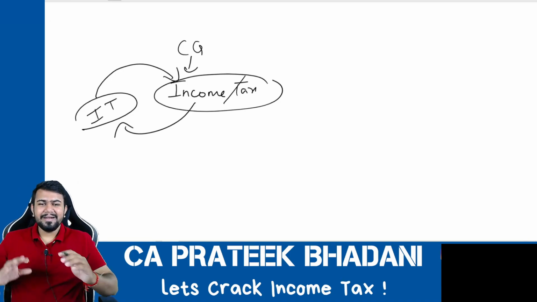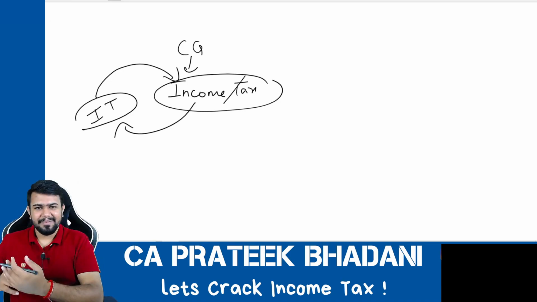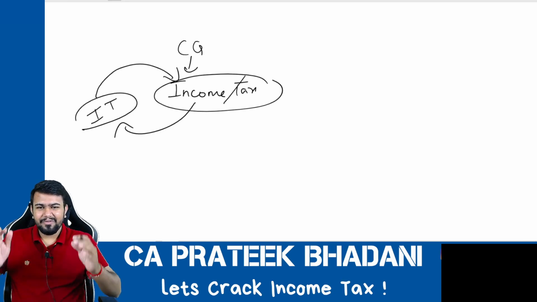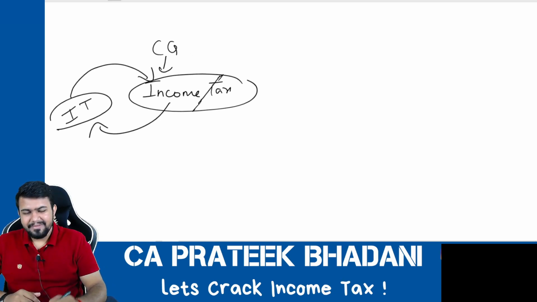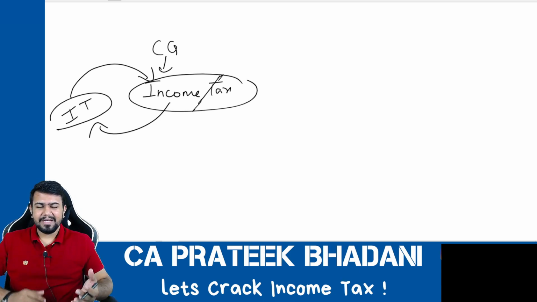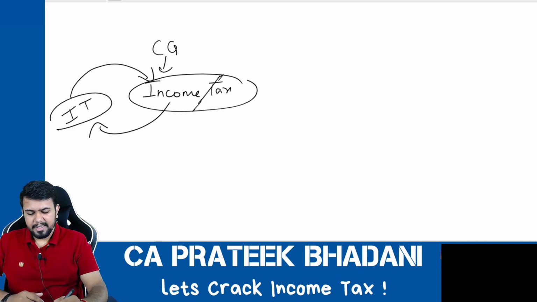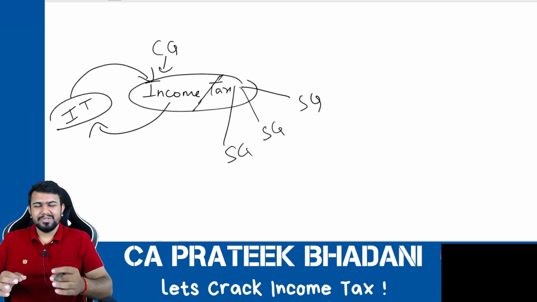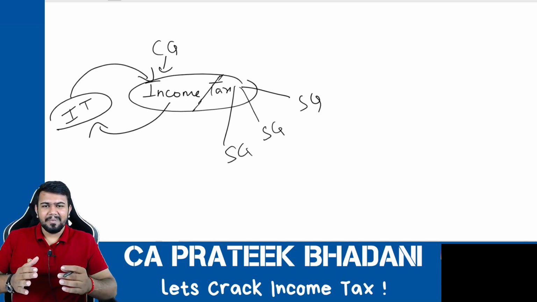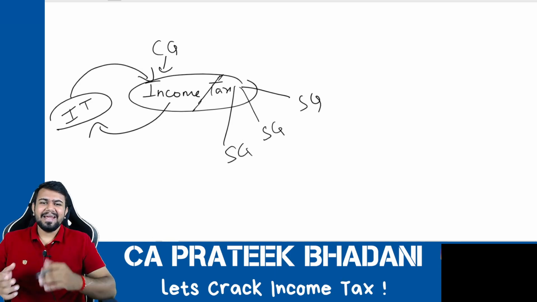See, central government is not a government for a separate country. It is also a government for our country only, that is India. Where will the central government spend the money? It will spend the money in the states only, correct? So central government gives chunks of the income to the state governments. Hence, for the state government also, one of the sources of income is income tax indirectly.